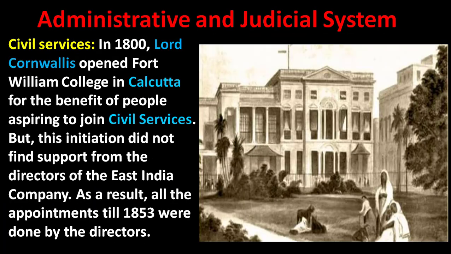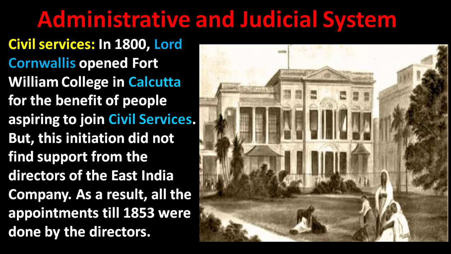In 1800, Lord Cornwallis opened Fort William College in Calcutta for the benefit of the people aspiring to join civil services. But this initiative did not find support from the directors of the East India Company. As a result, all the appointments till 1853 were done by the directors.